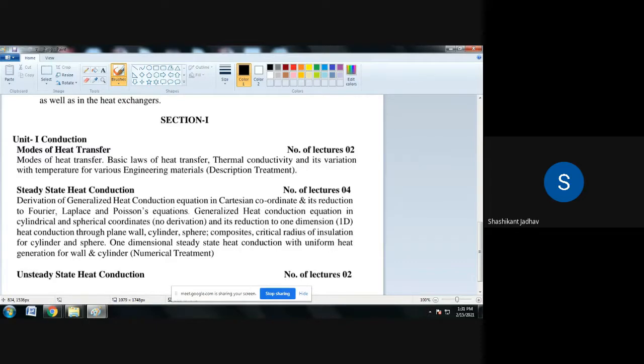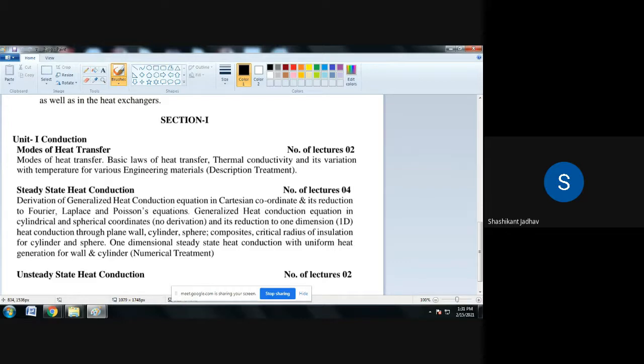This law is related to conduction. How to remember this? Q is directly proportional to area and dT by dx. The area is the surface area perpendicular to the direction of heat flow, and dT by dx is the change in temperature with respect to distance. So this is Fourier's law of heat conduction.